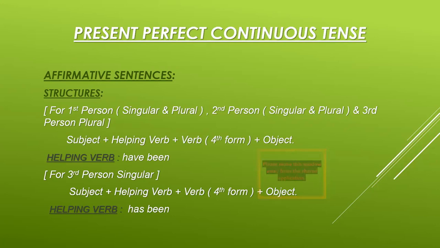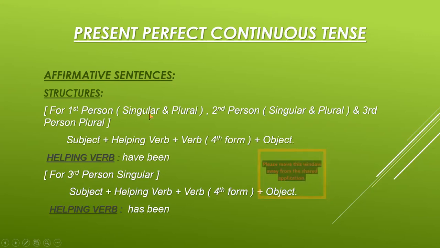Affirmative sentences are those which give positive meaning. Negative sentences are those which give the negative meaning, and interrogative sentences are those which are used to ask the questions. Now, first of all, we are discussing the affirmative sentences. So there are 2 structures for affirmative sentences in present perfect continuous tenses, because we have 2 helping verbs we use here.